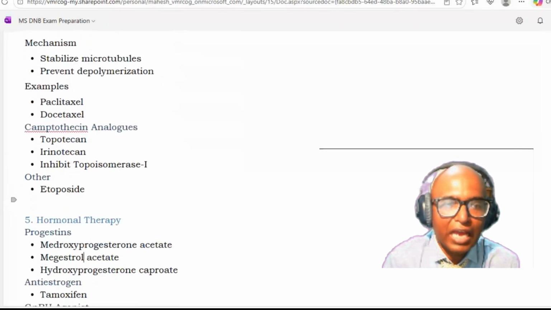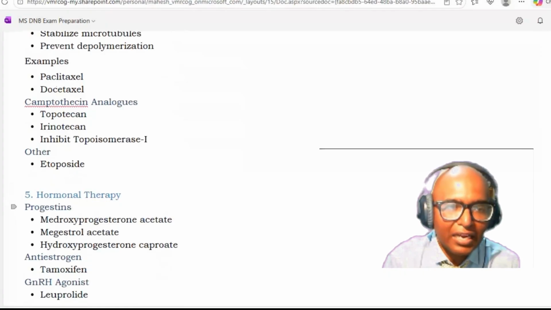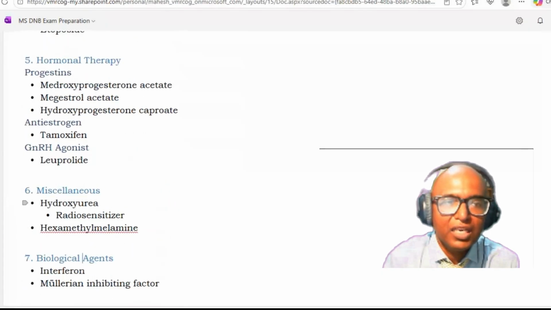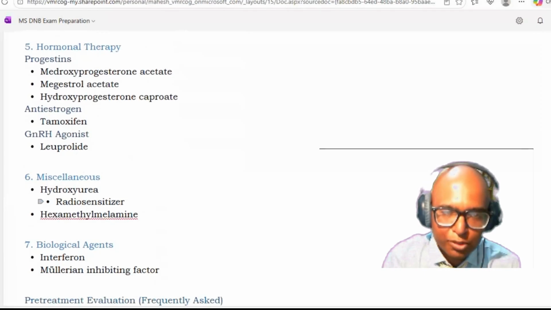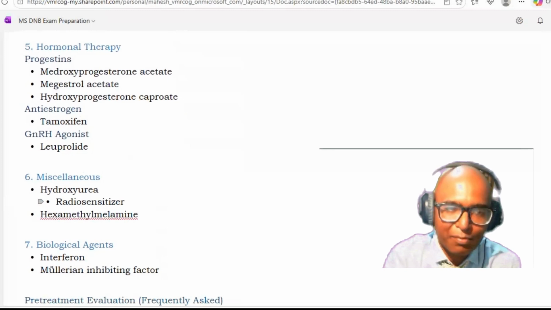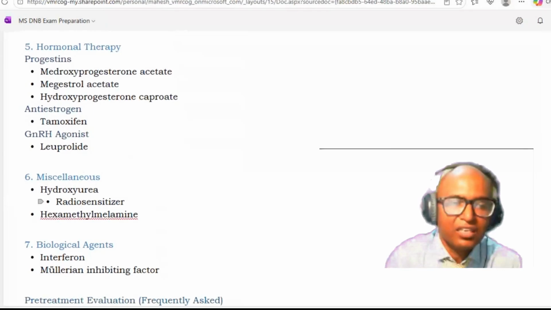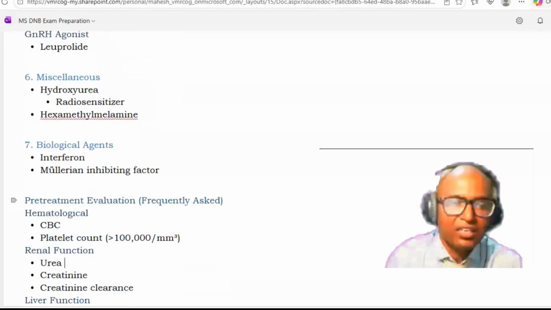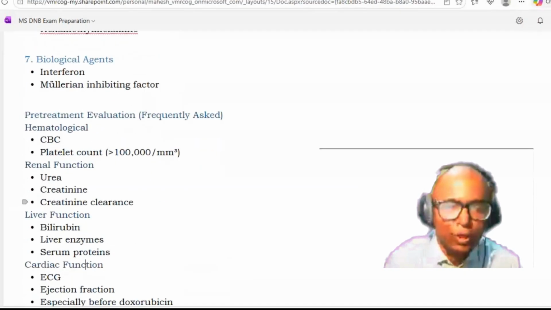Then you have camptothecin analogs, that is topotecan and irinotecan. They inhibit topoisomerase 1. Another is etoposide. Then you have hormonal therapy, in which we use progestins: medroxyprogesterone acetate, megestrol acetate, hydroxyprogesterone caproate. Then anti-estrogen, that is tamoxifen, and GnRH agonist, leuprolide. Miscellaneous drugs include hydroxyurea, which is a radiosensitizer, and hexamethylmelamine. There are also biological agents like interferon and Mullerian inhibiting factor. These are also anti-cancer agents.